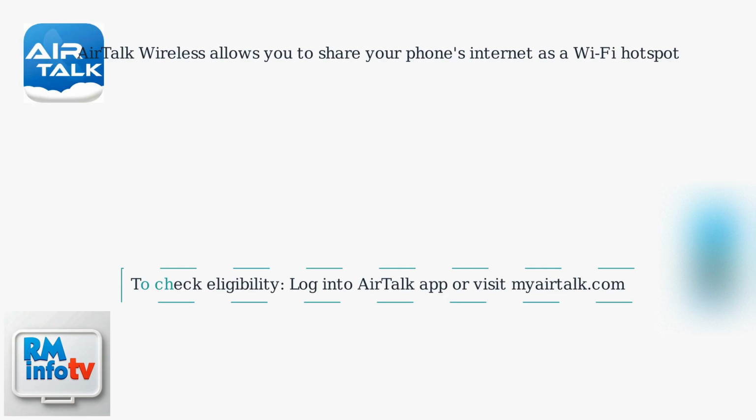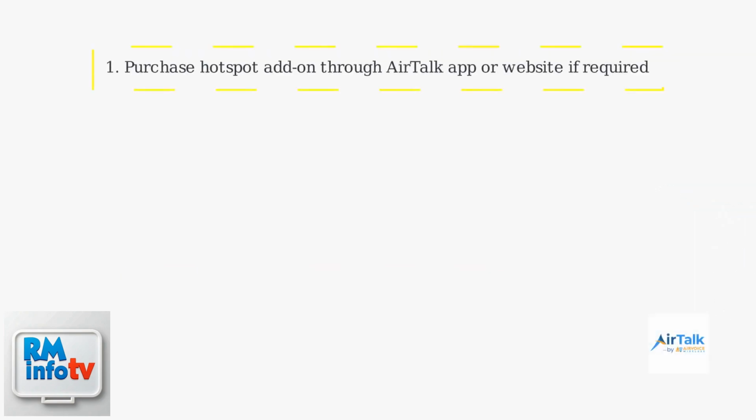Hotspot is available via Wi-Fi sharing, which is more convenient for multiple devices. To check eligibility, log into the AirTalk app or visit myairtalk.com. First, purchase the Hotspot add-on through the AirTalk app or website if your plan requires it.